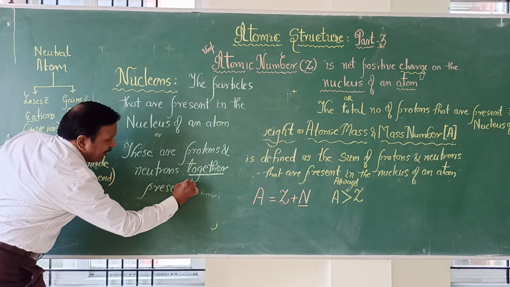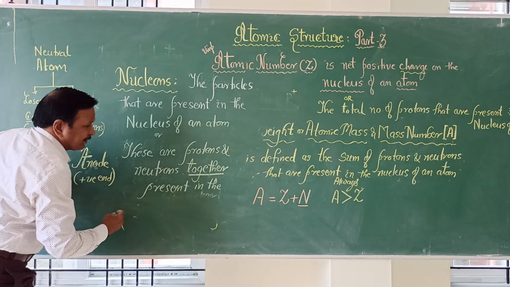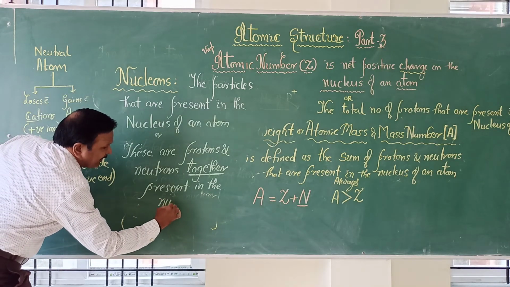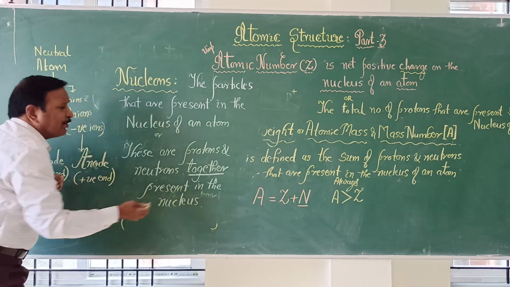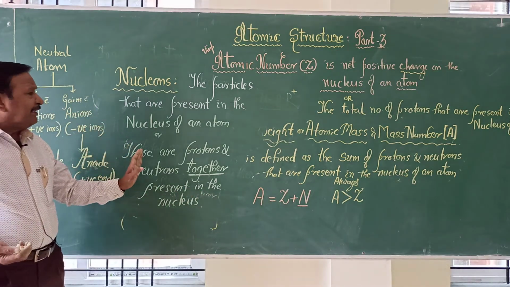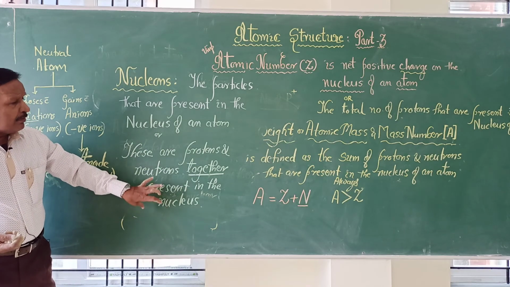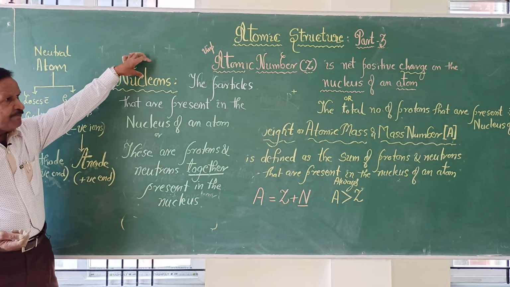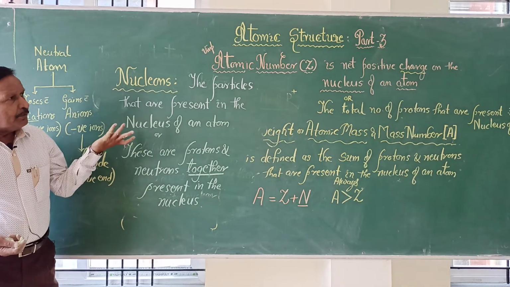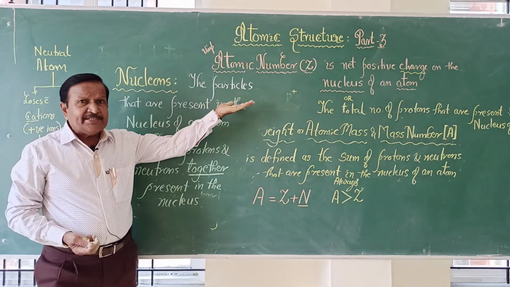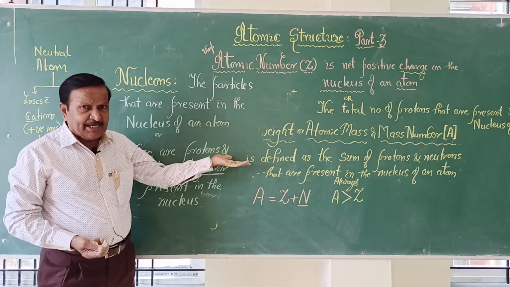So what are nucleons if they are going to ask you? The nucleons are the particles present in the nucleus, or the protons and neutrons together will form nucleons. If they ask you to give an example for fundamental particles, proton is an example, electron is an example, neutron is an example.